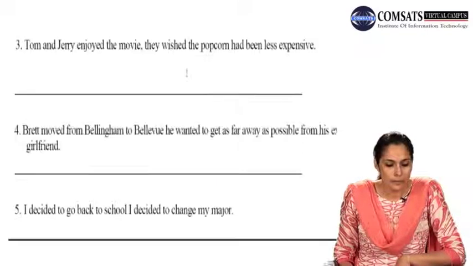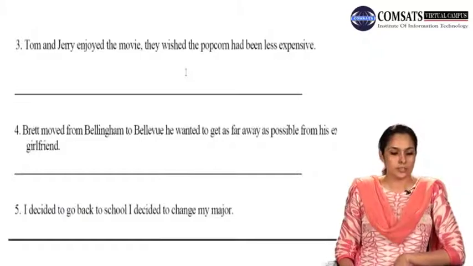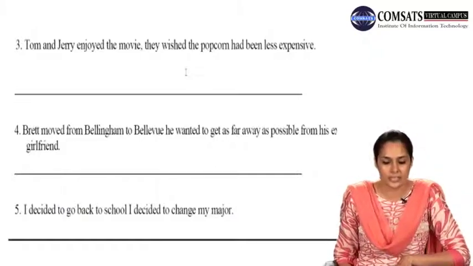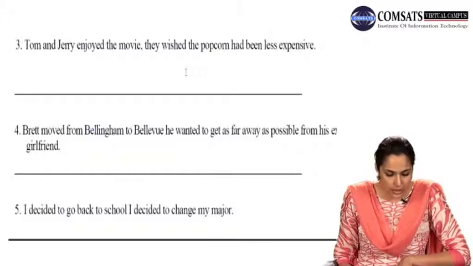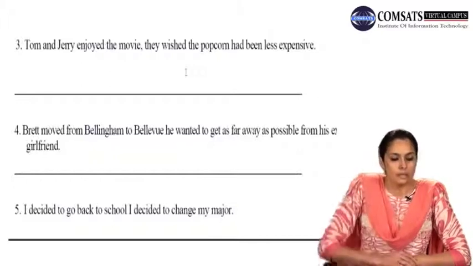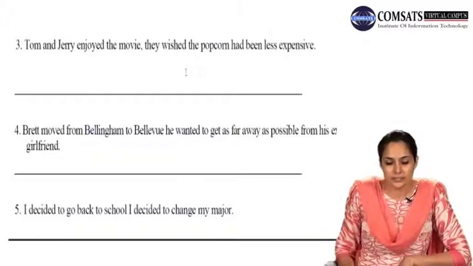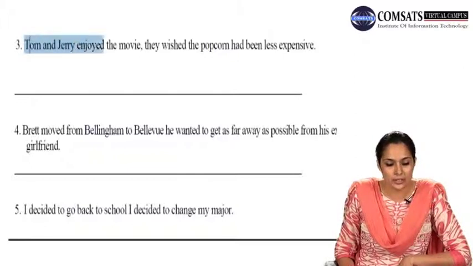Sentence number 3 in this exercise: Tom and Jerry enjoyed the movie. They wished the popcorn had been less expensive. Now you see that we've been given a sentence where there is a comma. This sentence is an example of comma splice, as we see.